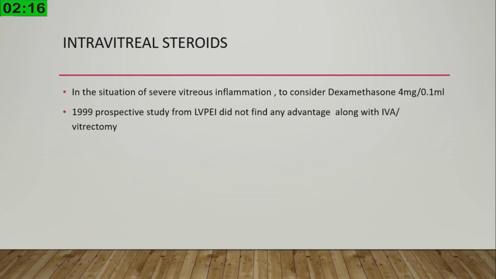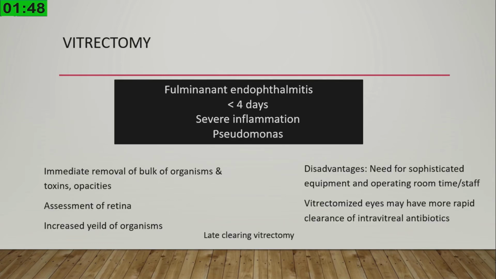Intravitreal steroids: it's very important to give intravitreal steroids if you rule out fungal. If you are suspecting fungal, don't give intravitreal steroids. But most of the time, the ocular damage is not done by the organism itself but by the cytotoxins produced by the organism. It causes an inflammatory cascade inside the eye, which causes damage to the eyeball. That is why intravitreal steroid has the most important role. You can give either dexamethasone, or even triamcinolone.